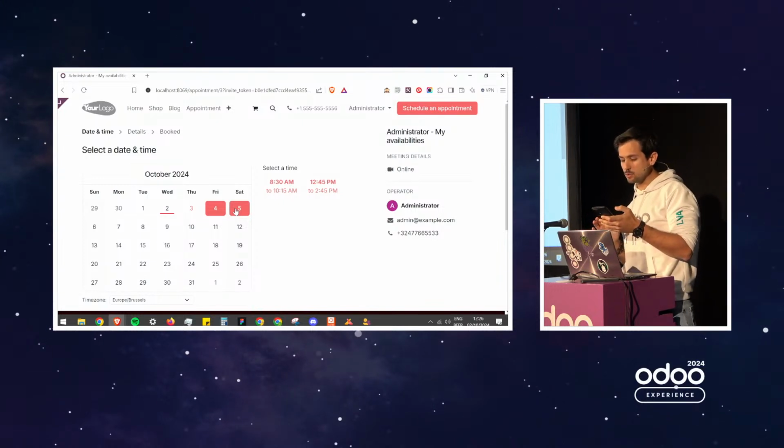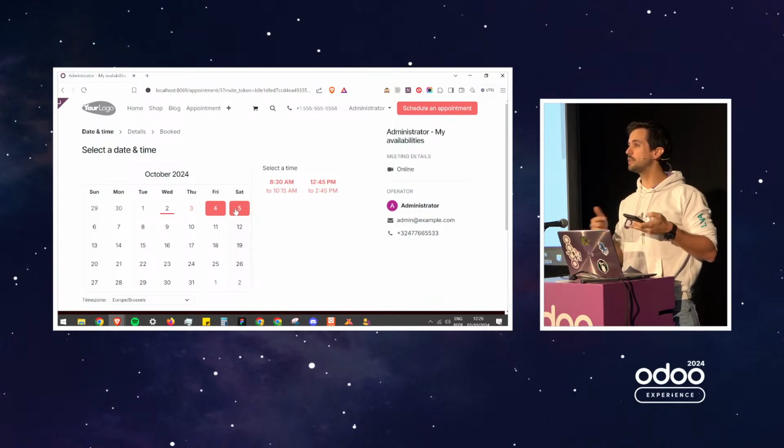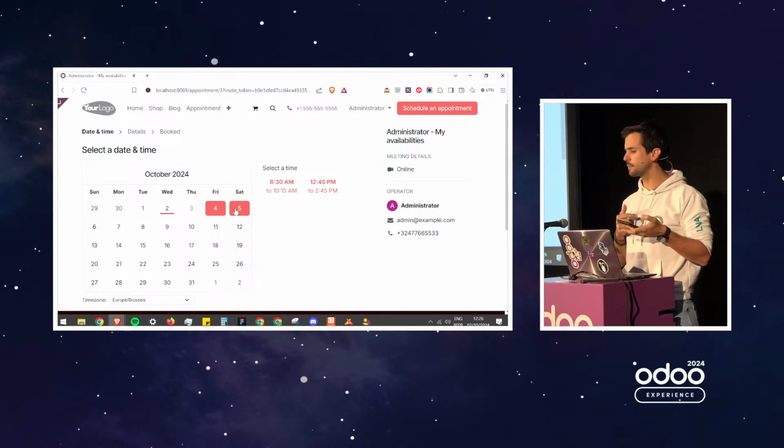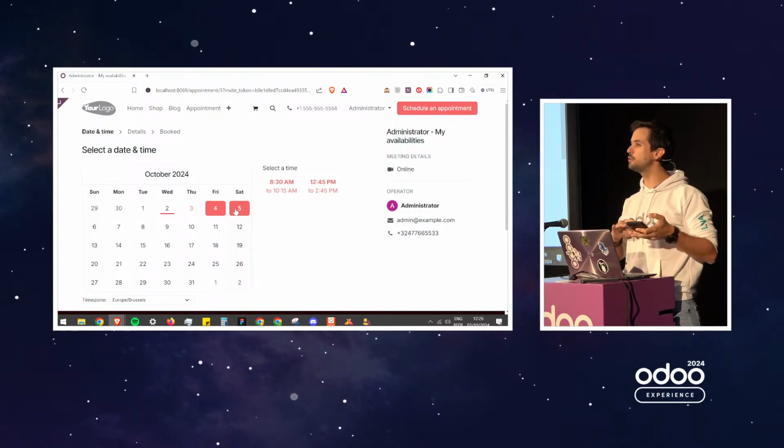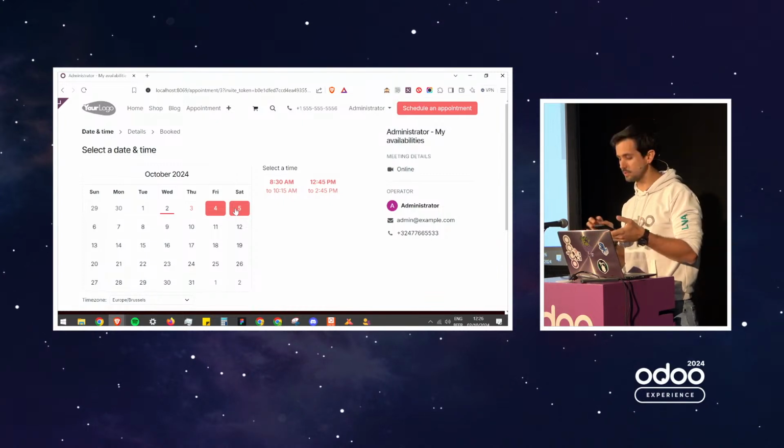Can we add documents to appointments? Yes, of course. You have the usual document communication flows with the chatter. You can set attachments, etc., to the person that booked.